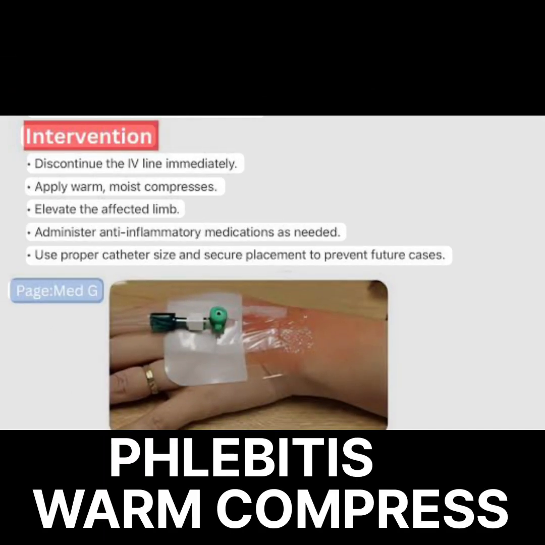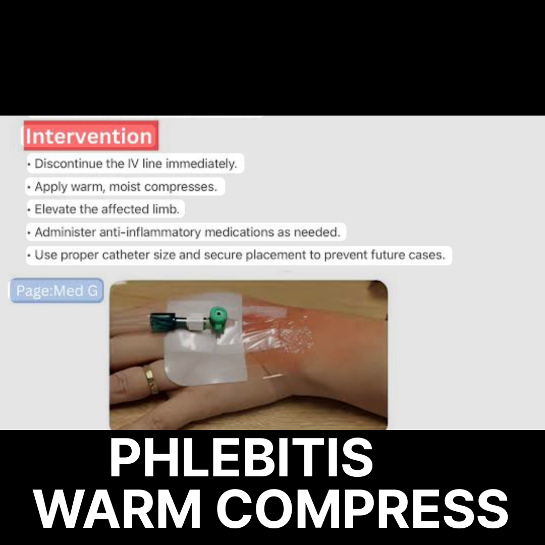What is phlebitis? Phlebitis is inflammation or swelling of the vein, because of rubbing of the cannula, or drugs that irritate the vein, like potassium chloride or antibiotics, or maybe a bacterial infection.